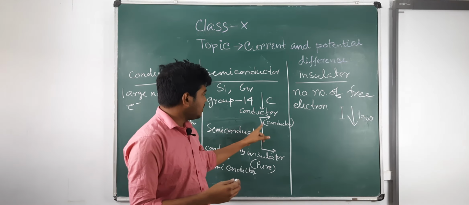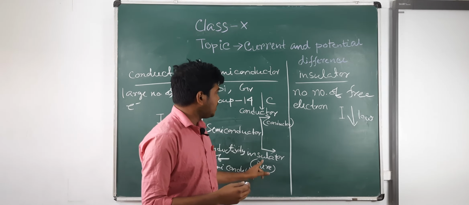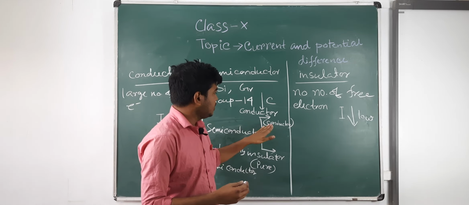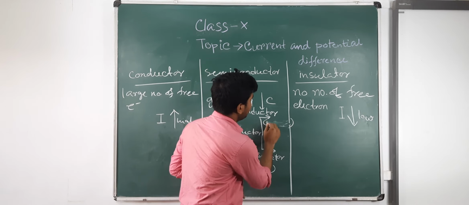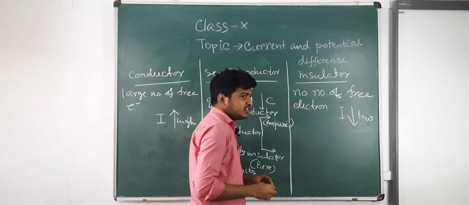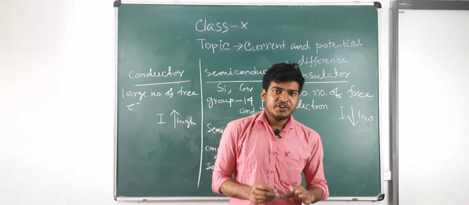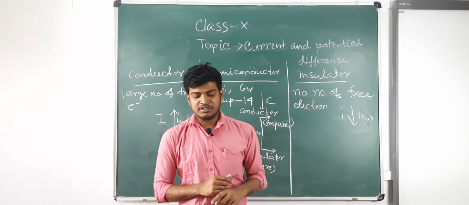A pure semiconductor behaves like an insulator, and an impure semiconductor behaves like a conductor. So this is the basic difference between conductor, semiconductor and insulator.